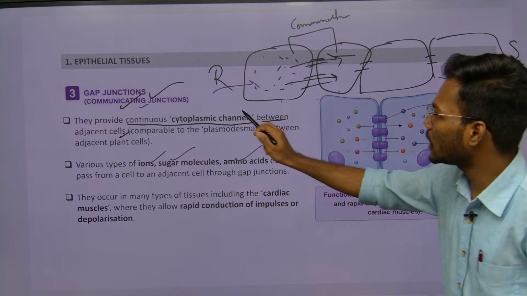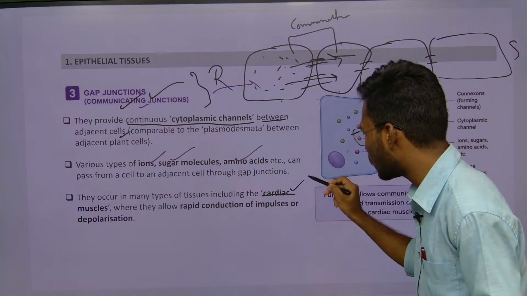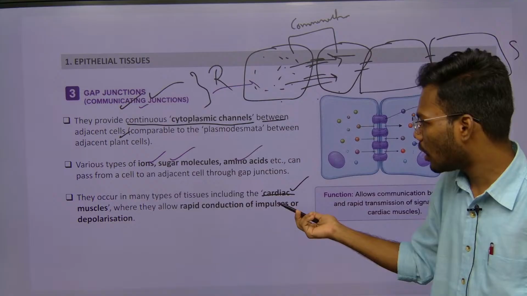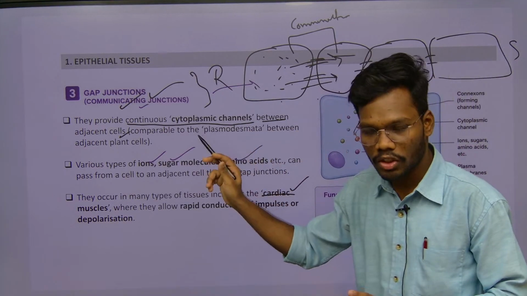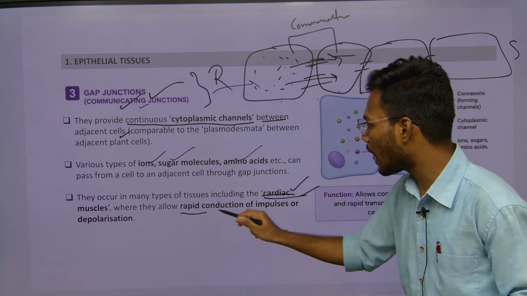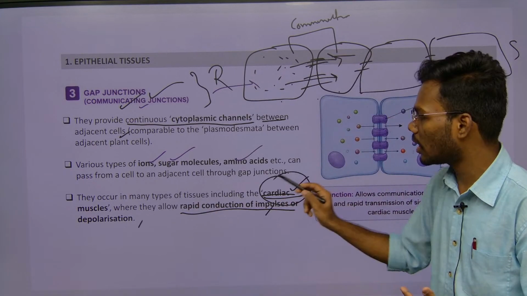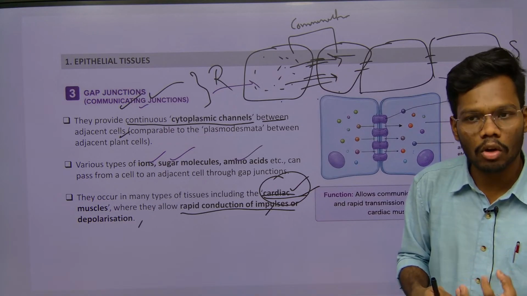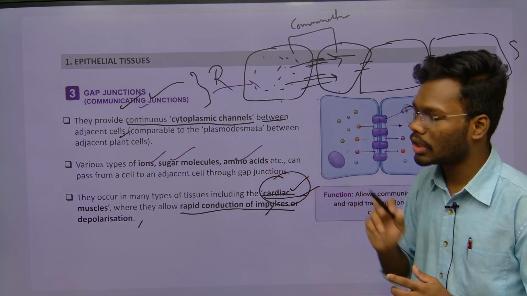See, the example for the gap junctions is present where? In cardiac muscles. This was asked in the previous exam, I think one or two years back. They asked about gap junctions. The function or example of gap junctions is cardiac muscle. They allow rapid conduction of impulses or depolarizations. We have depolarization, sinoatrial node, contraction, all of that happens in the heart, right? For that, these gap junctions are responsible.